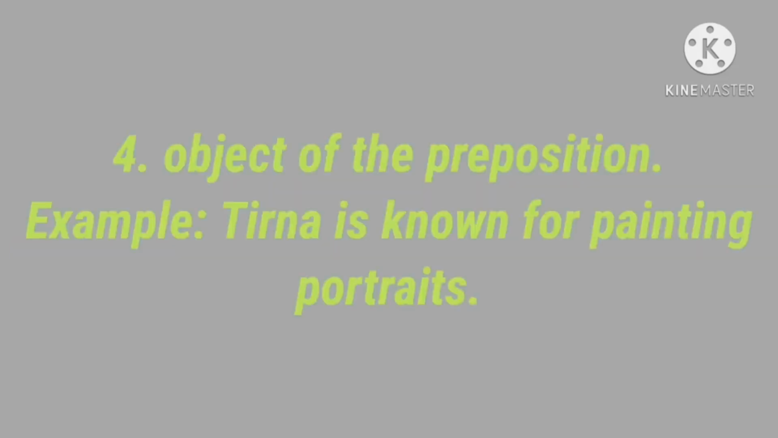Fourth one, object of the preposition. Example, Tina is known for painting portraits. Here, Tina is known for painting. Painting is a gerund. Ing is added here. So, painting gerund, preposition for. So, Tina is known for painting portraits.